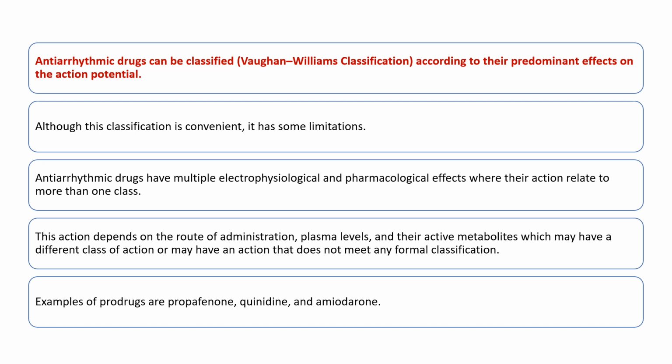Examples of prodrugs among these antiarrhythmic agents are propafenone, quinidine and amiodarone. So what do you mean by a prodrug? Prodrug means as such it is inactive. Okay, once after the metabolism it becomes active. So this is what is known as a prodrug.